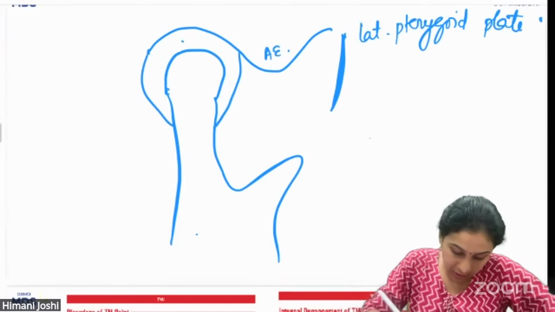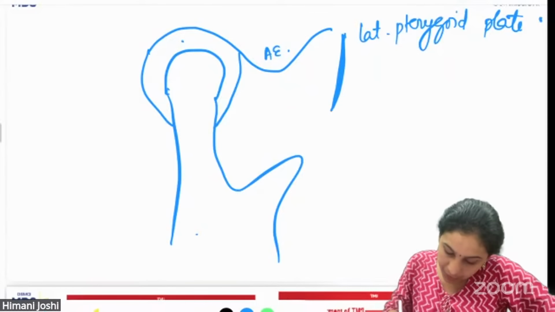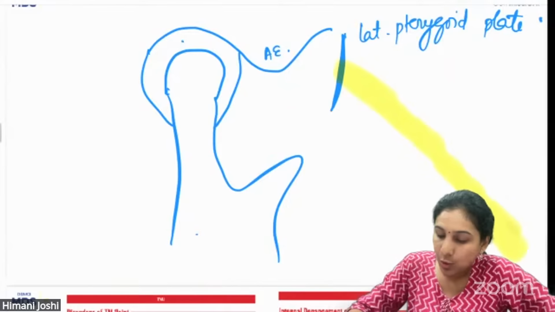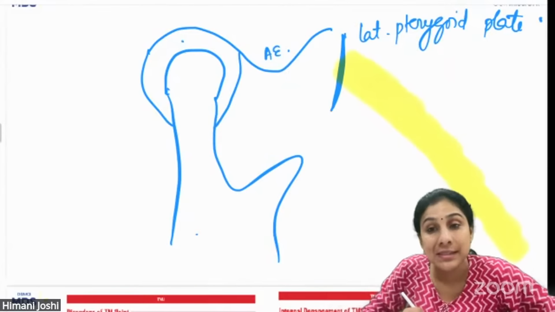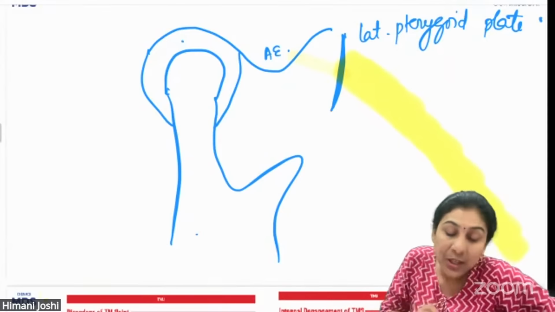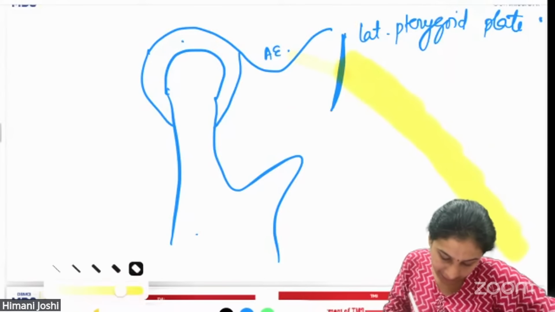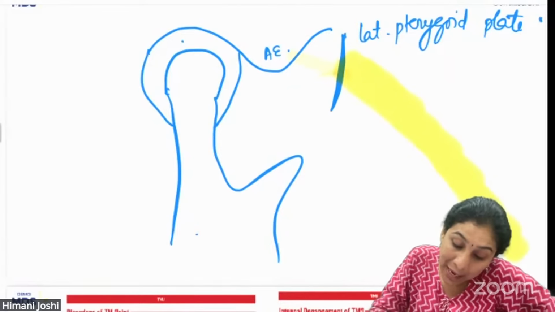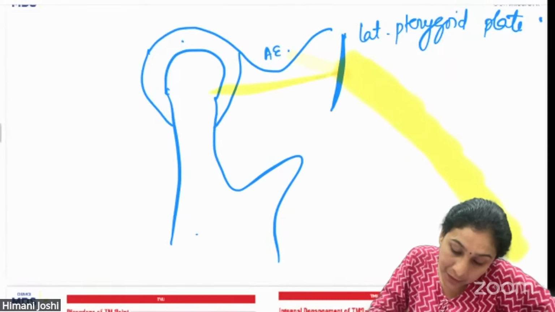Now, we all know that from the medial surface of the lateral pterygoid plate originates the medial pterygoid muscle. From the lateral surface of the lateral pterygoid plate originates the lateral pterygoid muscle, right?